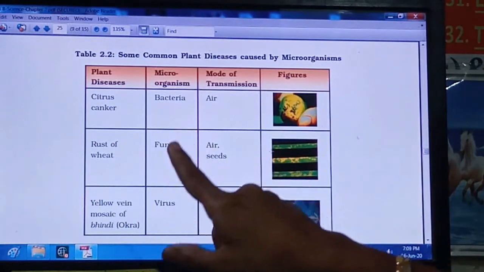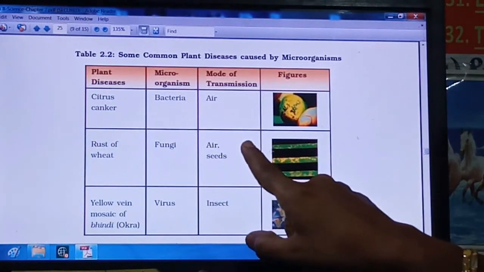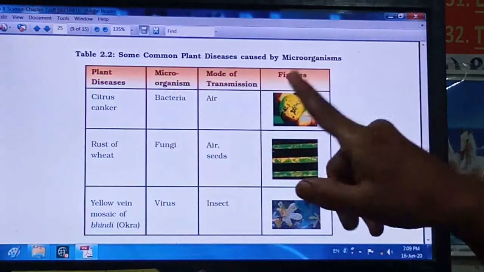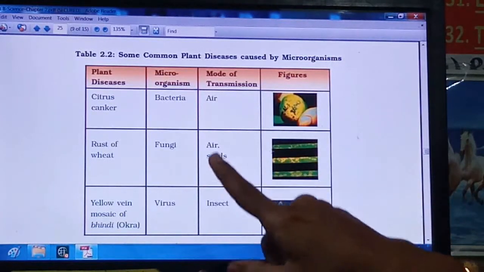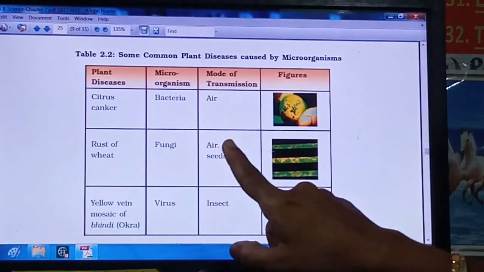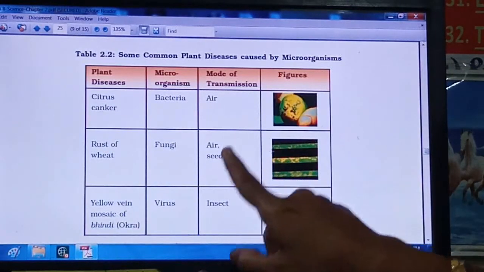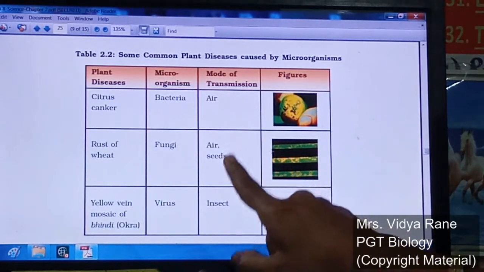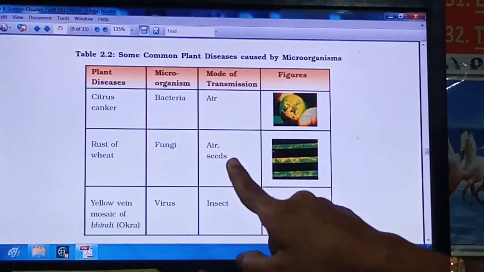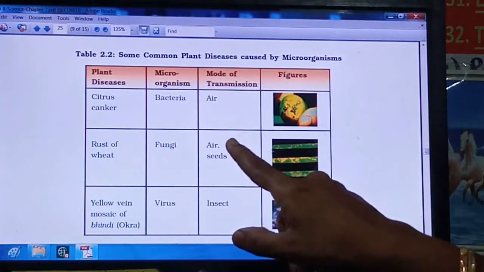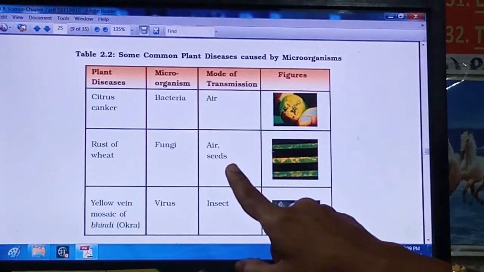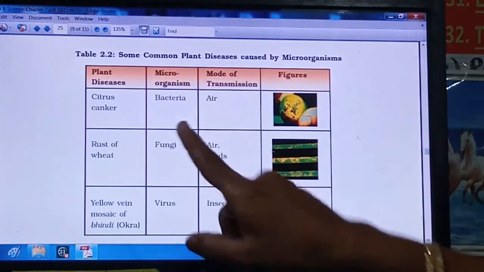This is also transmitted through air, as well as through seeds. Suppose a wheat plant is suffering from rust disease and the same plant has produced seeds, then the seeds also carry the rust disease causing fungal spores, right? If you sow such infected seeds, then the new plant growing from these seeds will also suffer from the rust disease, and the spores of the fungi will spread through air, right? So in this way the disease will spread from one plant to another.